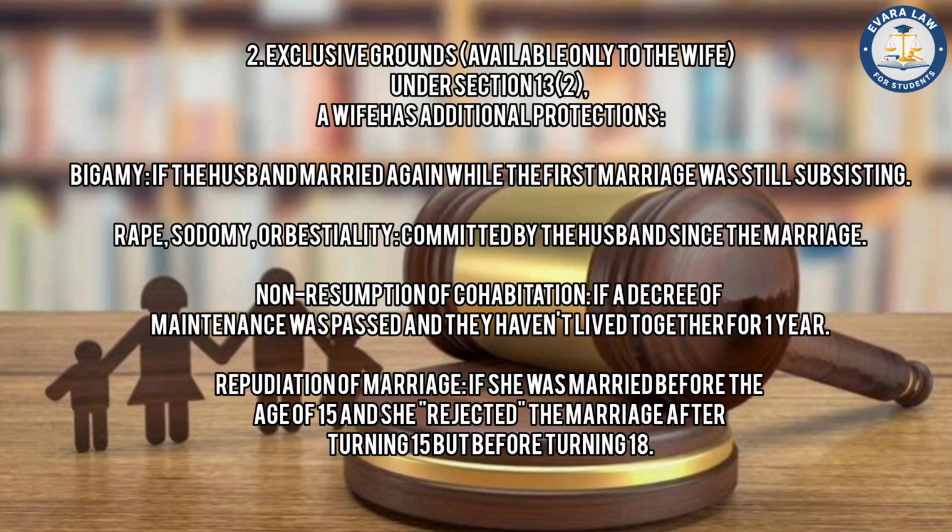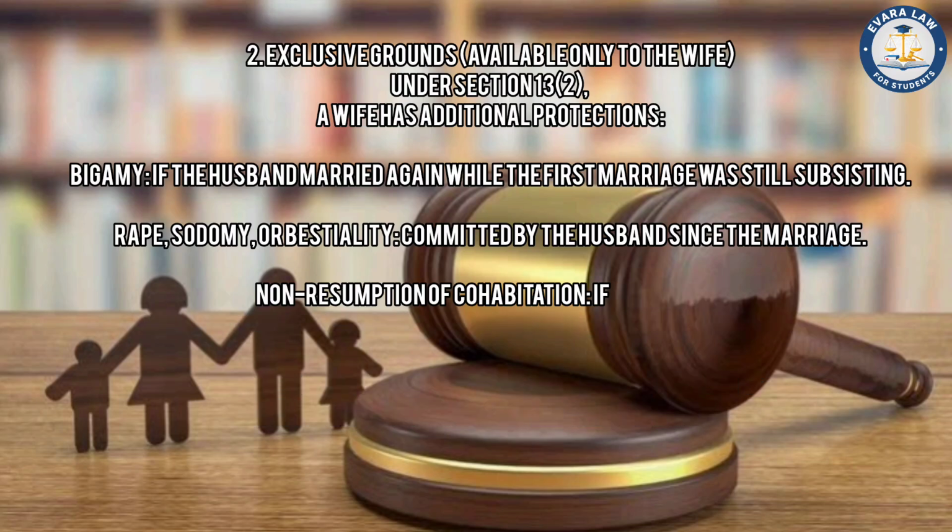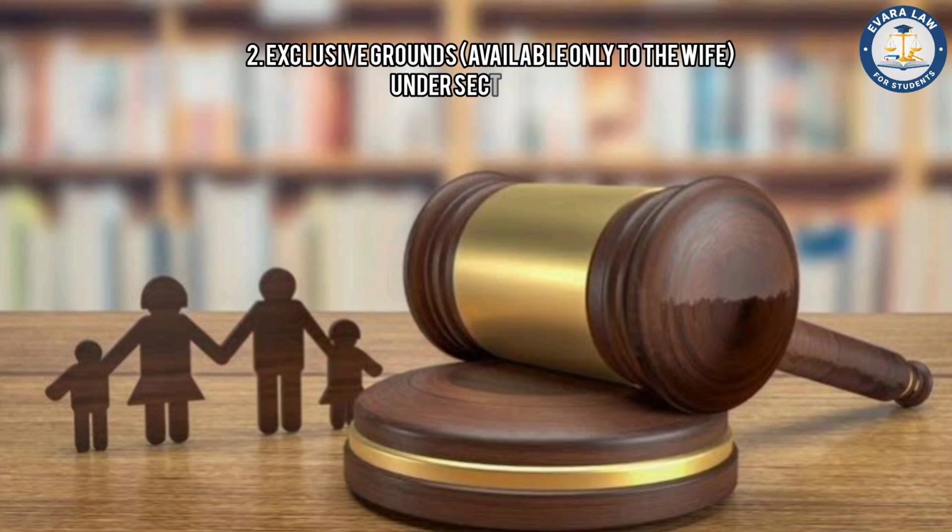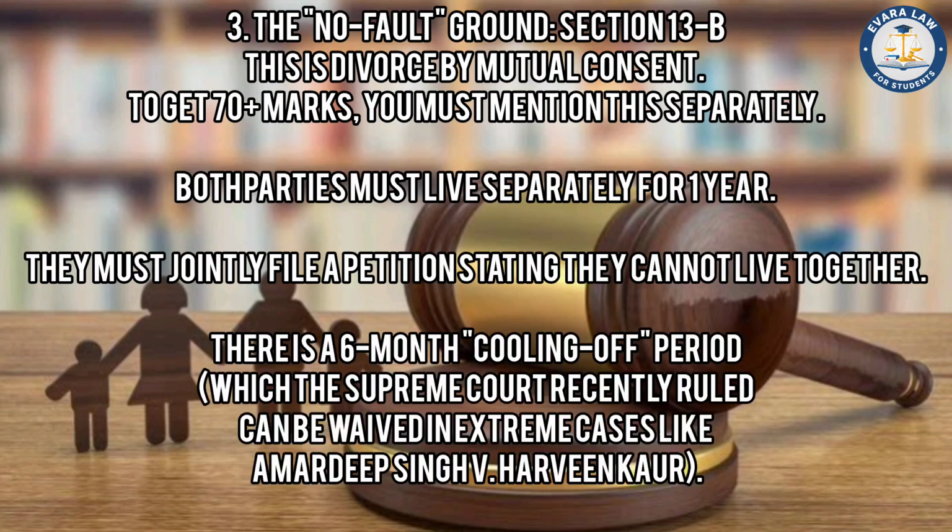The third point is the no-fault ground, Section 13B. This is divorce by mutual consent. First, both parties must live separately for 1 year. They must jointly file a petition stating they cannot live together. There is a 6-month cooling-off period, which the Supreme Court recently ruled can be waived in extreme cases, like Amardeep Singh vs. Harvinder Kaur. You have to write this case.